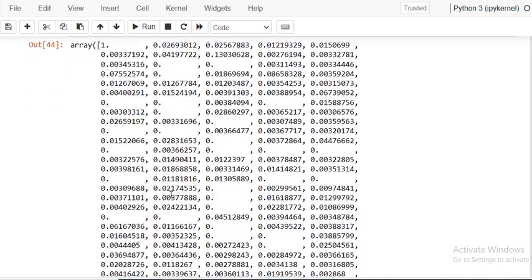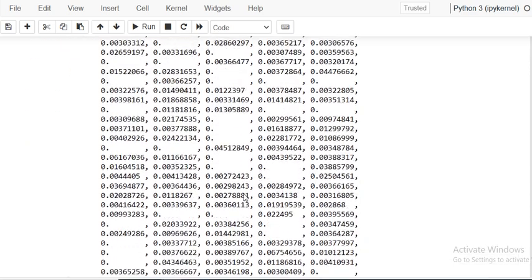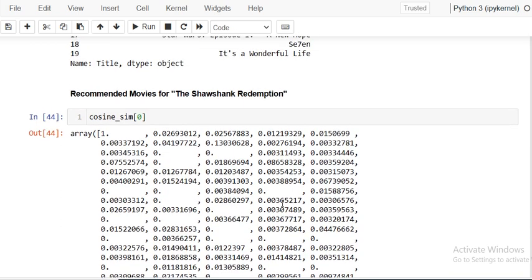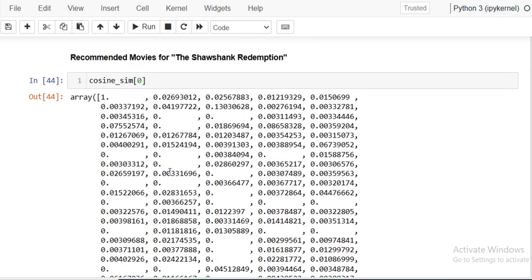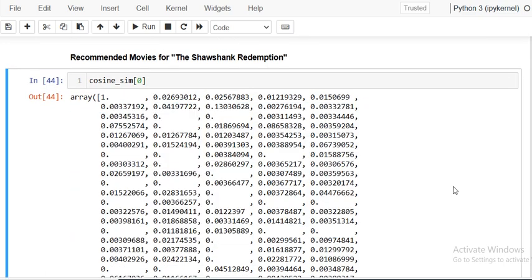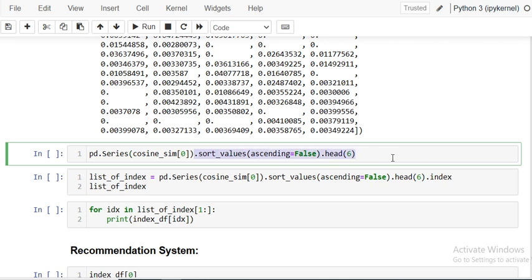We know The Shawshank Redemption. So first we have to find out the top 5 movies which are similar to The Shawshank Redemption, means we have to find out the top 5 scores from this particular array, right? And for that I have to create a series like this.